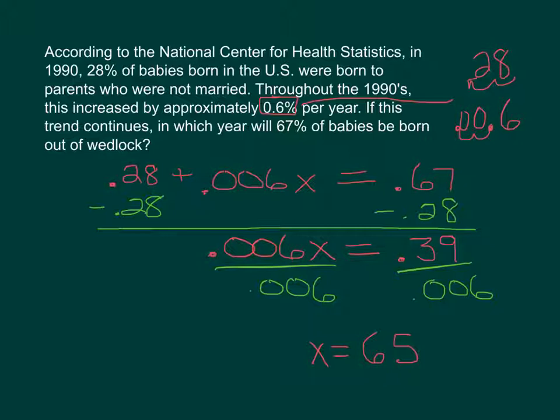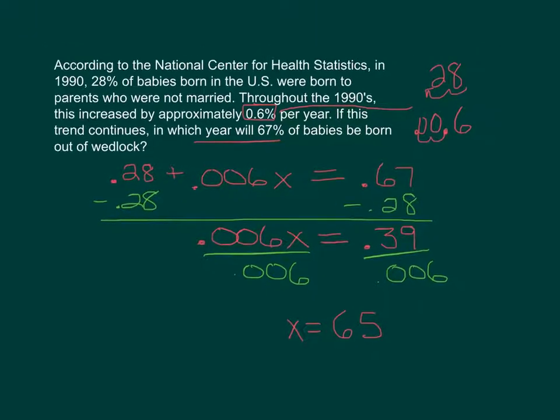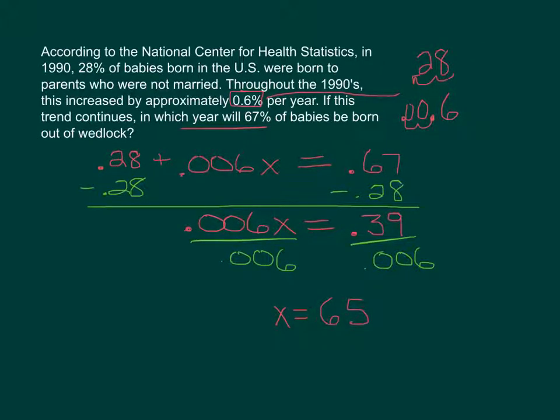So it's asking in which year will 67% of the babies be born out of wedlock. So it's actually going to take 65 years to get there. So if we're starting at 1990, we're going to go another 65 years before we actually get there. So 1990 plus 65, that's going to give us 2055 before we get there.